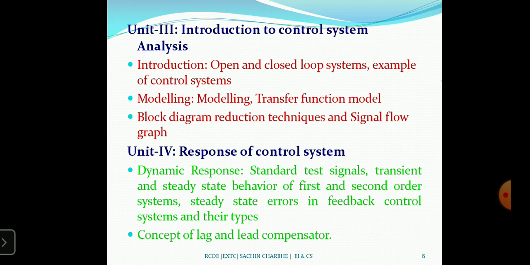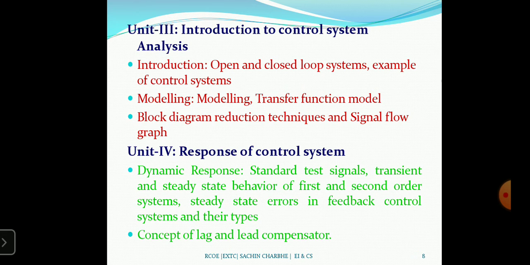The first unit is the introduction part: open loop and closed loop systems. There are many examples of control systems. I have given the example of an electric switch, which is an open loop control system.